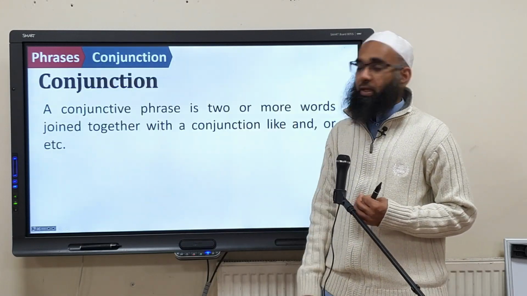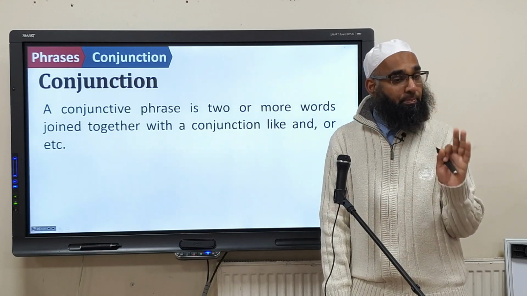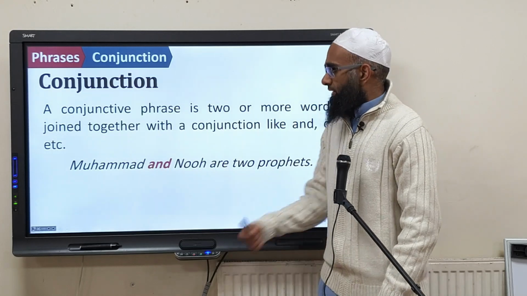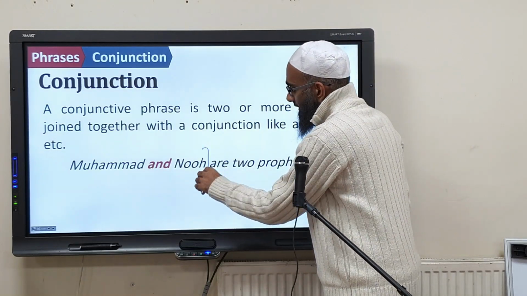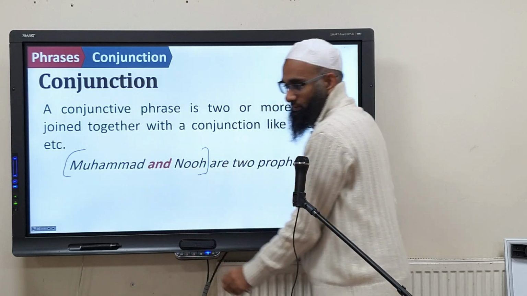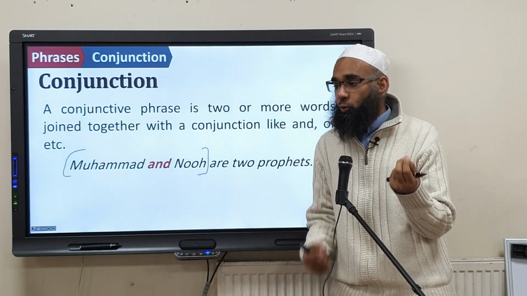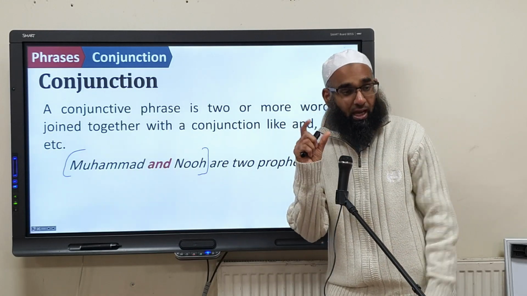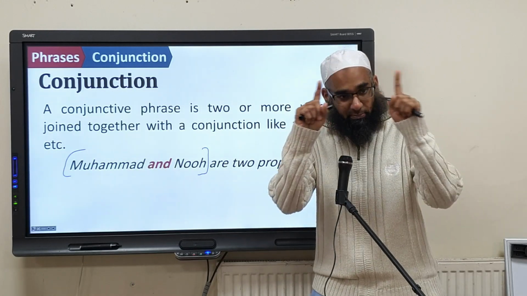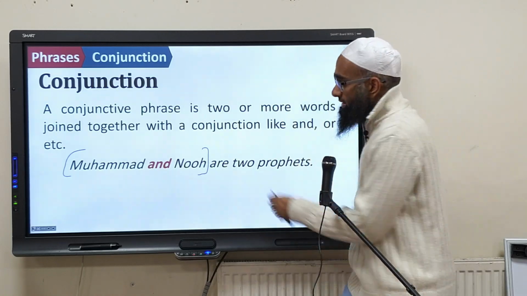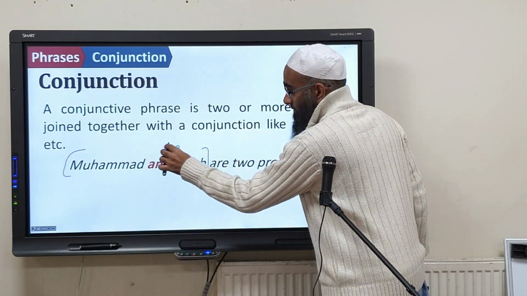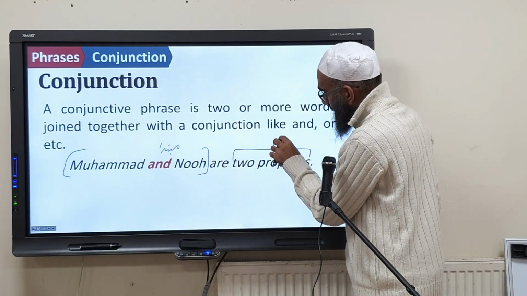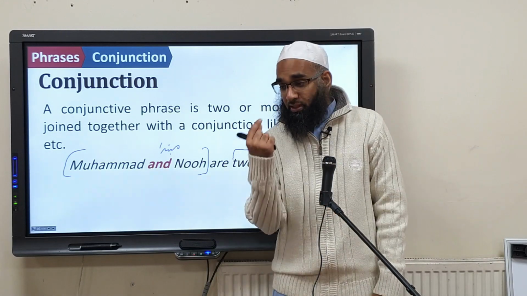Okay? Right. Now, the first and the simplest phrase is a conjunction, a conjunctive phrase. Let's look at this. You have here Muhammad and Nuh. Instead of saying Muhammadun Nabiyyun sallallahu alayhi wasallam, we're now making the subject, the mubtada, 2 words. So the same slot. This is what? Mubtada, the information, the subject, the thing we're talking about. Our 2 prophets is what? Khabar. But now the mubtada, is it 1 word or is it a phrase?